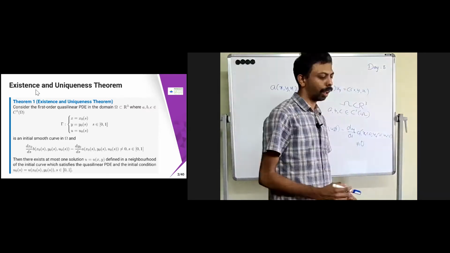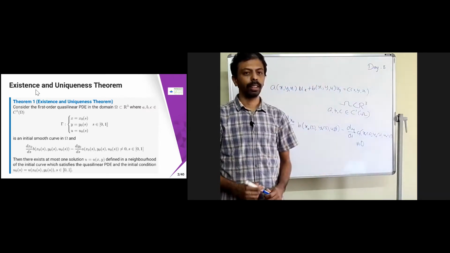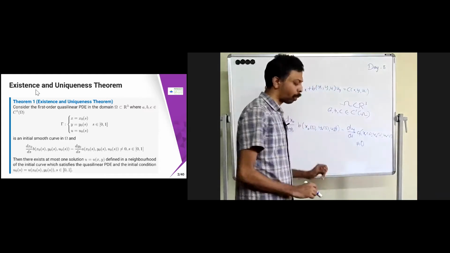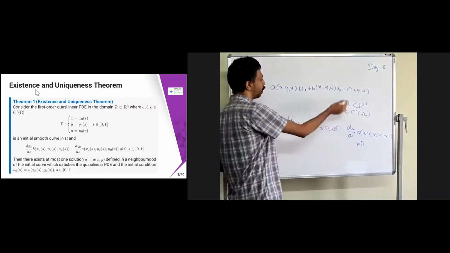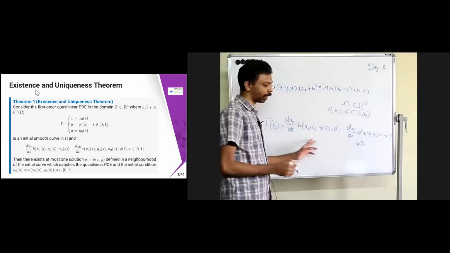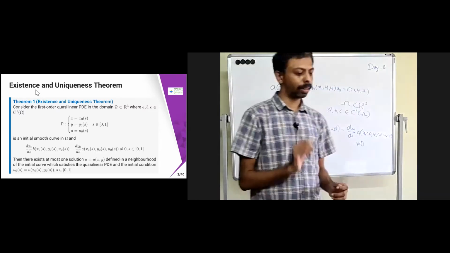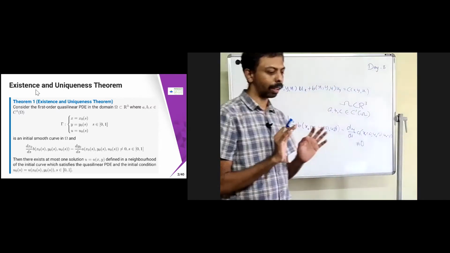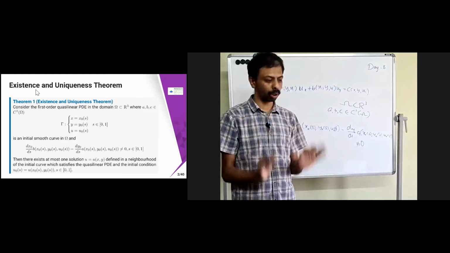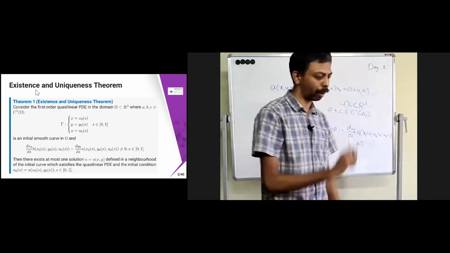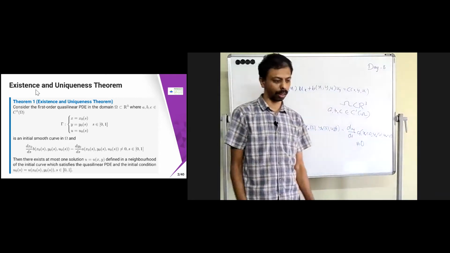Then what this theorem guarantees is that there exists a unique solution, at most one solution, u(x,y) defined on a neighborhood of this initial curve x₀(s), y₀(s), u₀(s). In that neighborhood, the quasi-linear PDE has a unique solution that also satisfies the initial conditions.